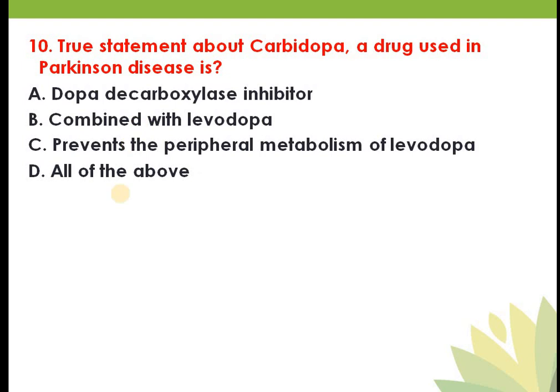All of the above is the answer. So the true statement about the carbidopa is: dopa decarboxylase inhibitor, combined with the levodopa, prevents the peripheral metabolism of levodopa, and again all of the above. So in this case your answer is all of the above. So this was all about today's 10 MCQs.